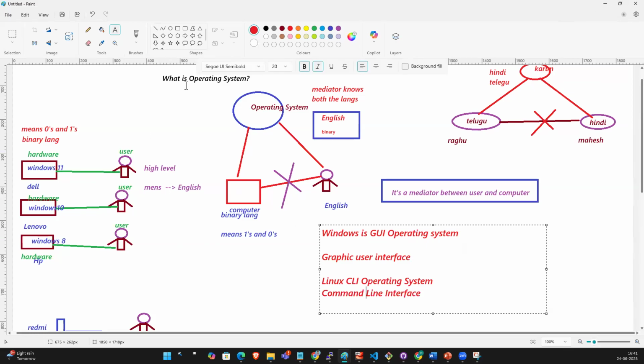You interact with Windows through the GUI: minimize, maximize, everything, right? But Linux is a command line operating system. How can you interact with this OS? You can interact with this OS through commands only.